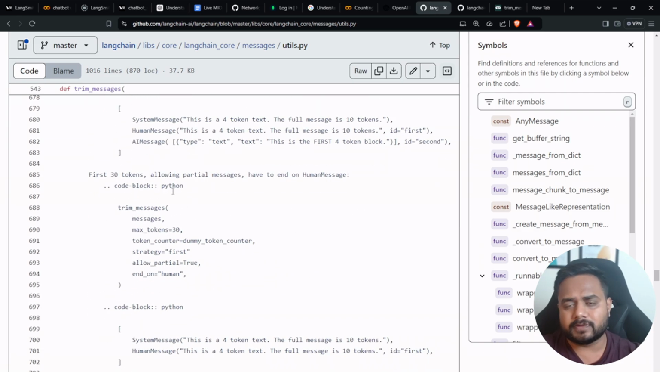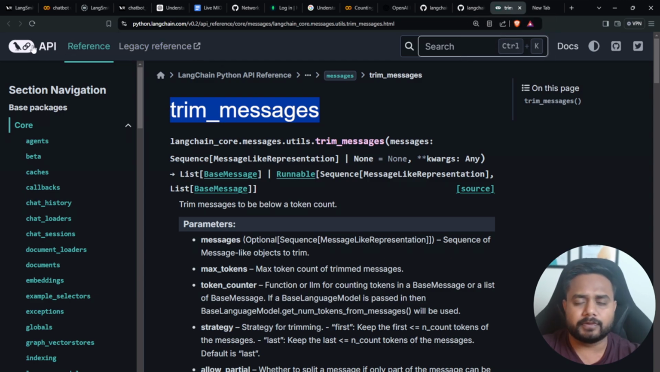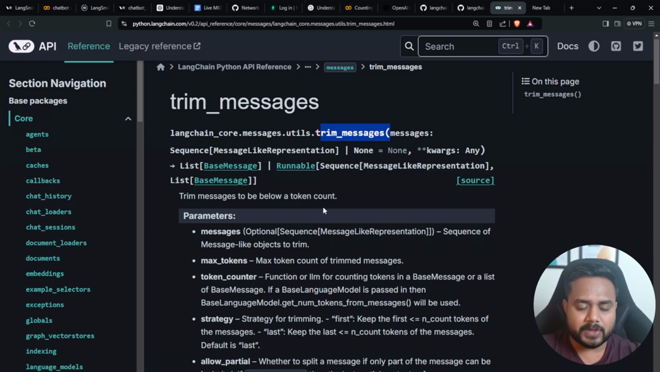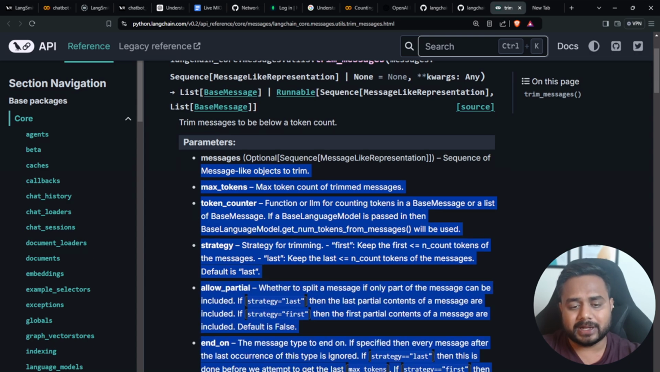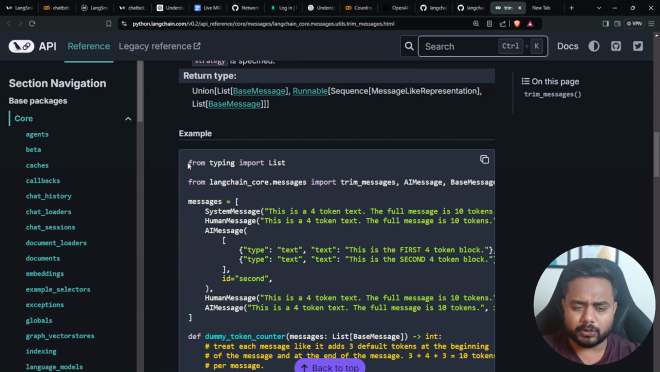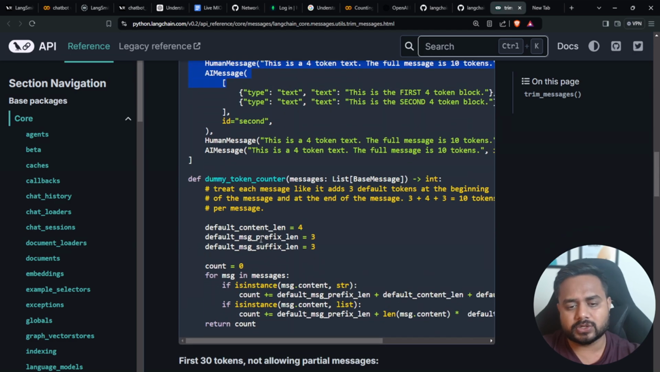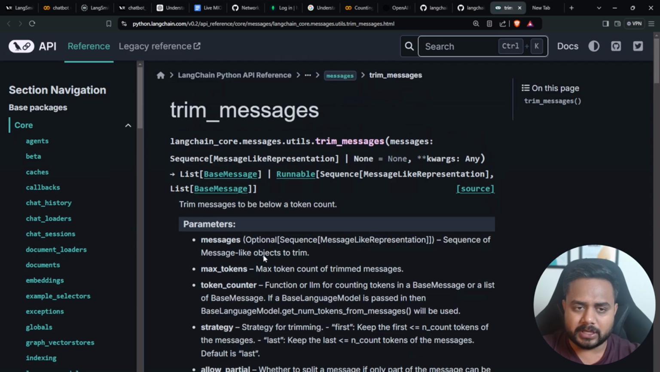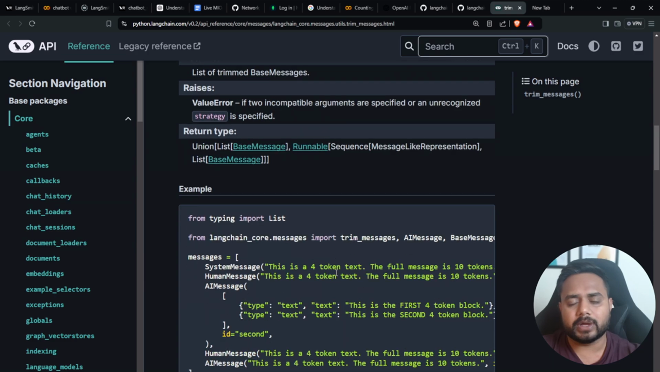So for this, LangChain has provided us an API. If you search LangChain API, you will get the entire code. Here is the class. It will give you all the parameters it has. Apart from the parameters, they have also given one code snippet, so you can easily understand how the thing is working. If you don't know about this trimming message class, you can check this API reference and easily understand.